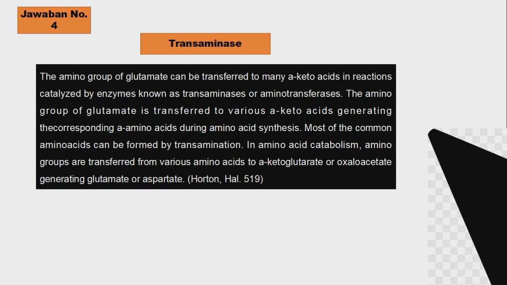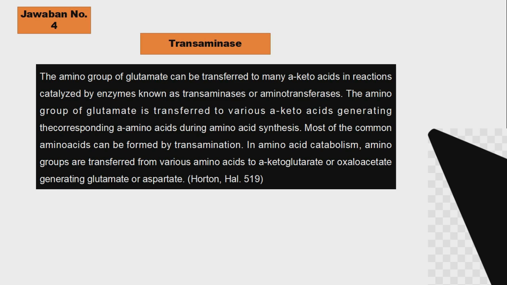The amino group of glutamate is transferred to various keto acids, generating the corresponding amino acid during amino acid synthesis. Most of the common amino acids can be formed by transamination. In amino acid catabolism, amino groups are transferred from various amino acids to alpha-ketoglutarate or oxaloacetate, generating glutamate or aspartate.